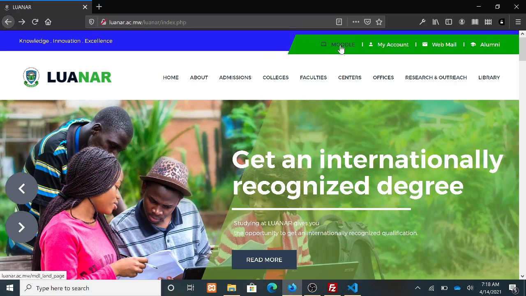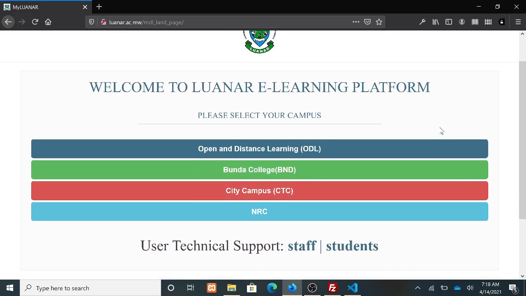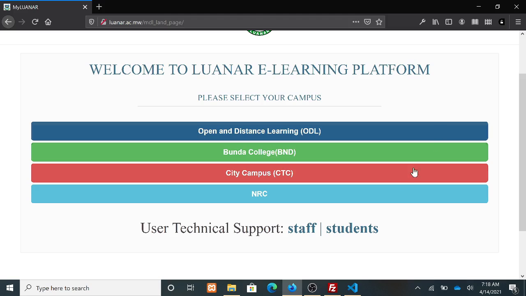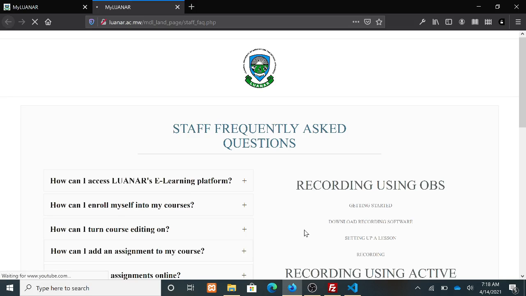So you click on this button, then it will take you to this page which says welcome to Luana e-learning platform, and then it has a list of campuses. So from here, what you do is to scroll at the bottom here where it says user technical support. So on user technical support, you select where it says staff. So when you click here, the system will take you to this page.